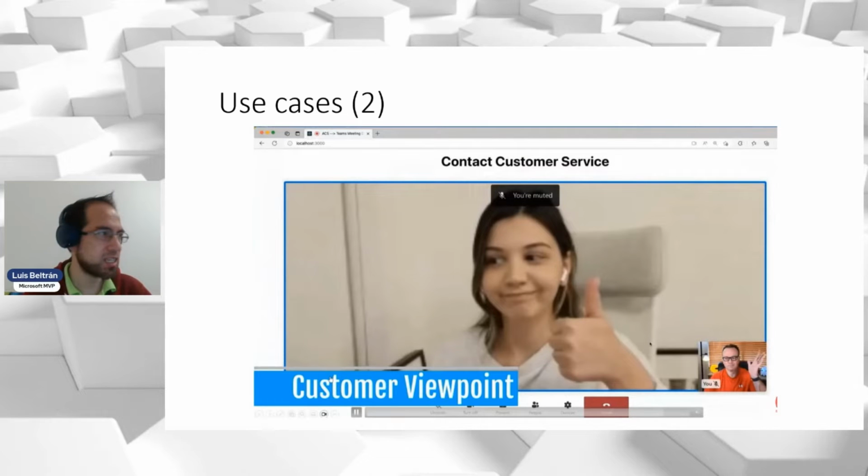And as you can see, please check that here we have a web application. This is like localhost, but you can see these controls from Teams. So it is possible to integrate it thanks to this technology, Azure Communication Services.